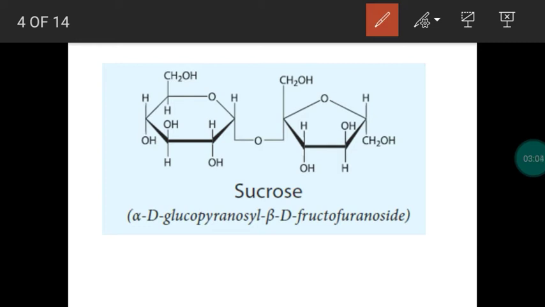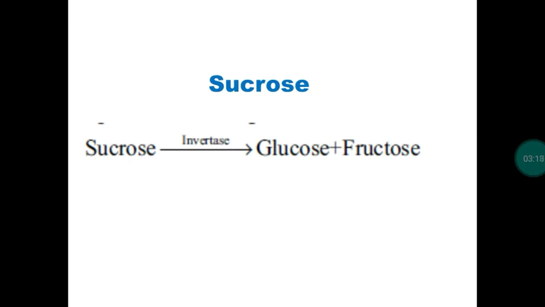Next, we have many examples of disaccharide like sucrose, lactose, maltose. All these are examples of disaccharide. During hydrolysis, they will provide two monosaccharide units. One by one we will discuss. First, sucrose. This is called table sugar, the normal sugar which we use in our day-to-day life. Its abundance is high. It is obtained from sugar cane, mostly from the juice of sugar cane as well as sugar beets.